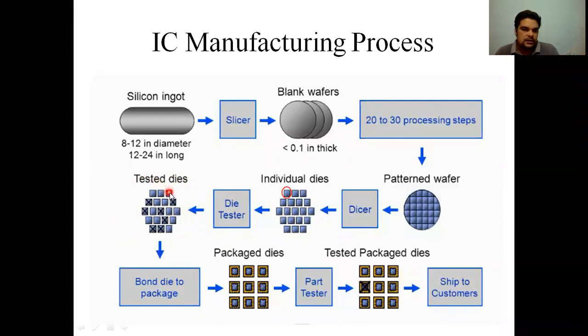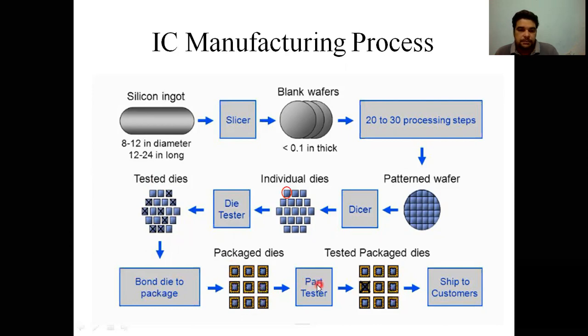Suppose there are faults in these ICs. Now the dies are bonded to the package, so these dies are converted into packages. Now the part tester, in terms of pass test, whatever dies have failed are removed from the production line. So the rest of the remaining dies are bonded to the package.